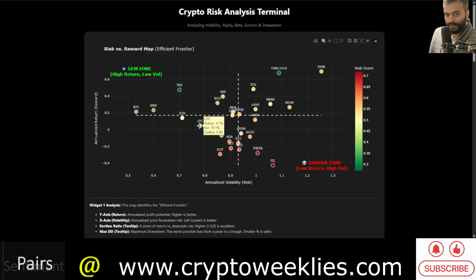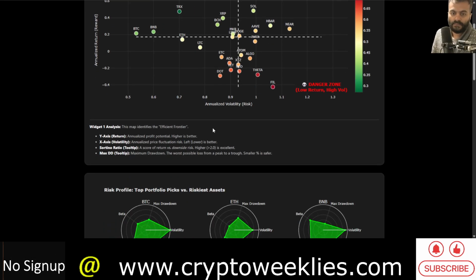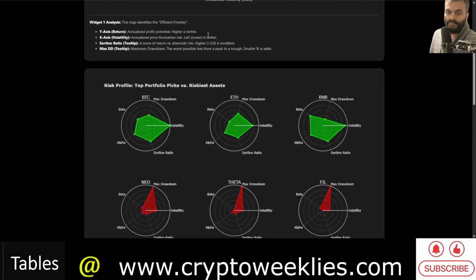Litecoin has a positive return of about 5%, but volatility is at around 78%, and the Sortino ratio is at around 0.06. It's closer to zero. Again, the higher the number on the Sortino ratio, the better for the return versus downside risk interpretation. Still it's positive, still above zero, but not in the gem zone of the asset class.